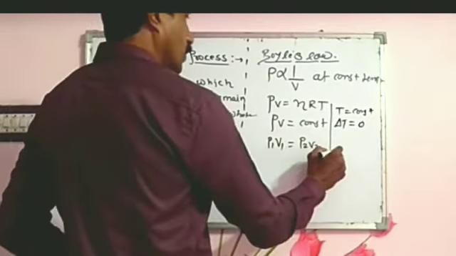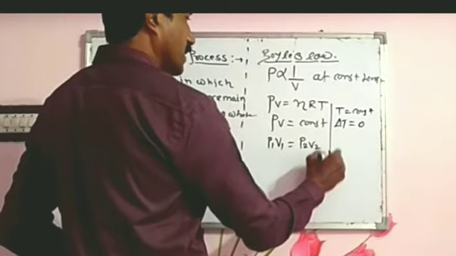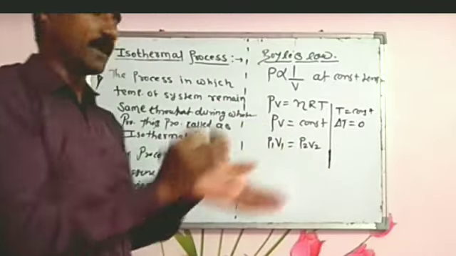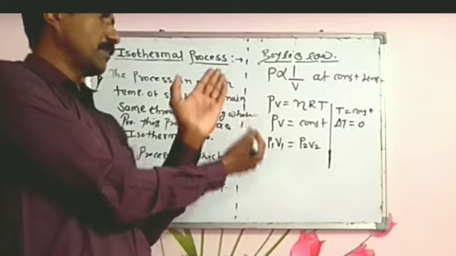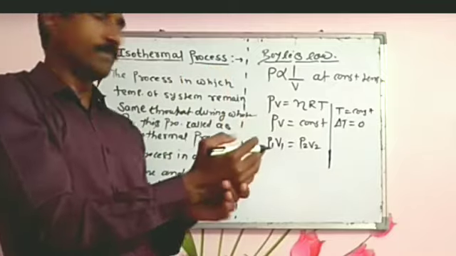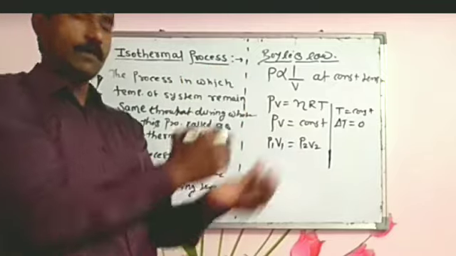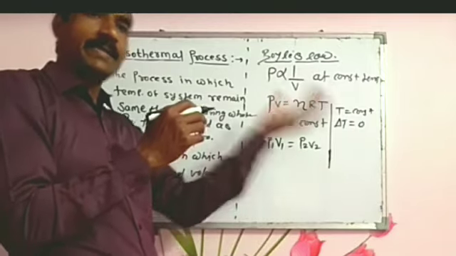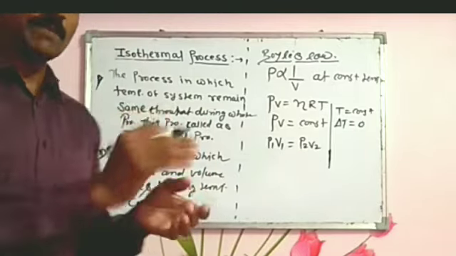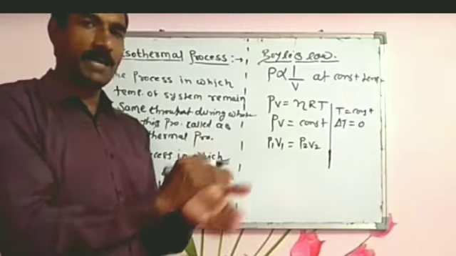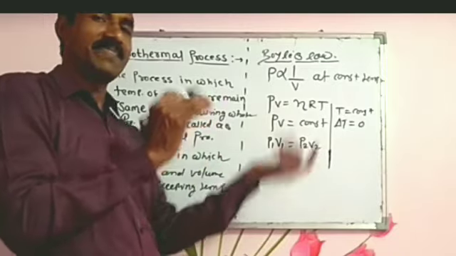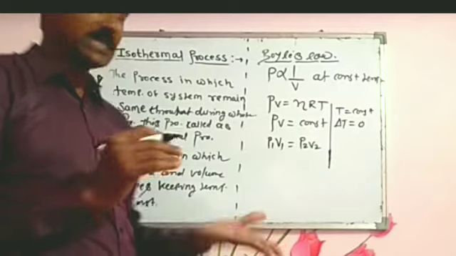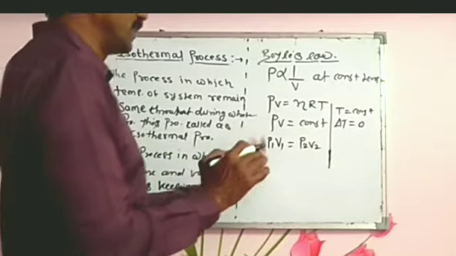So we know, students, suppose a gas is isothermally expanded. We have already discussed isothermal expansion: it is a slow process in which the system and surroundings maintain thermal equilibrium, so its temperature remains constant.